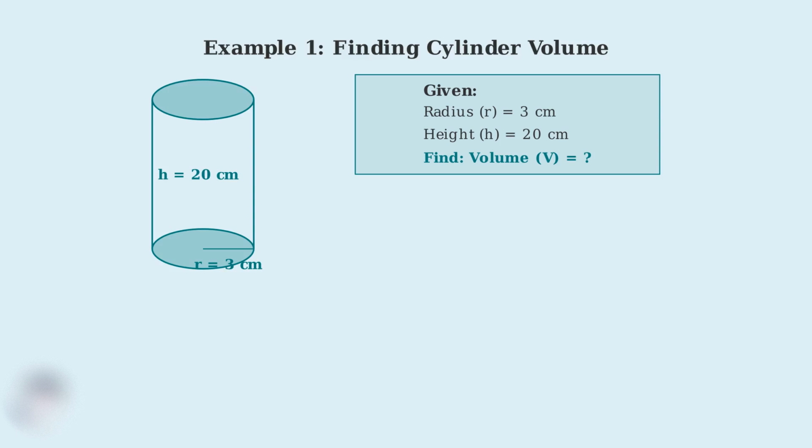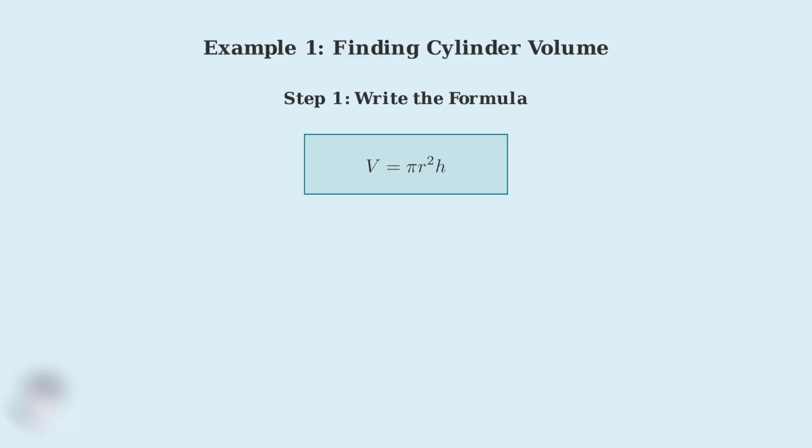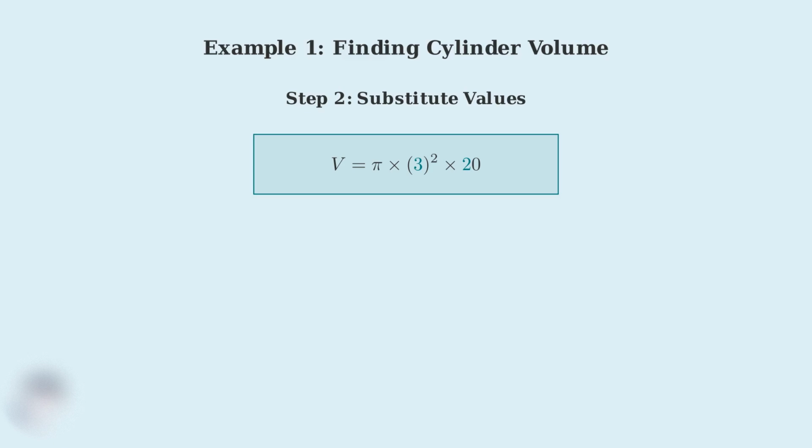We have a cylinder with a radius of 3 centimeters and a height of 20 centimeters. To find the volume, we'll use our formula V equals πr²h. We need to substitute our known values into this formula. Step 1, we write down our volume formula. V equals pi times r² times h. Step 2, we substitute our known values. The radius r equals 3 centimeters and the height h equals 20 centimeters.